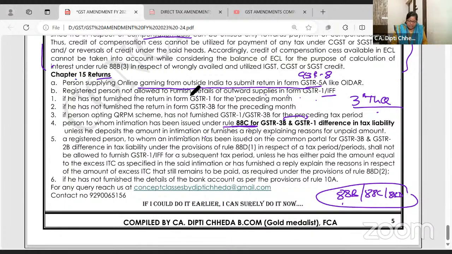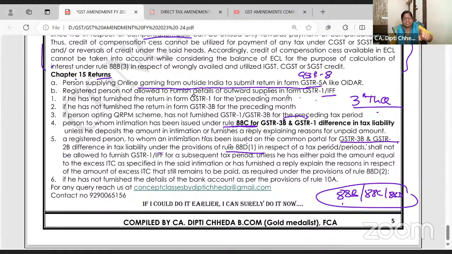Now, a registered person to whom an intimation has been issued on the common portal for GSTR 3B and GSTR 2B, difference in tax, same. 88D को मैं bold करना भूल गई हूँ, but 88D is that in GSTR 3B input tax I'm showing 10,000, but 2B which is auto dropped is only 8,000. Might be that supplier has not paid properly or whatever. So if there's a difference, correct it. See, I'm telling you again, it's a very important theory question in return.